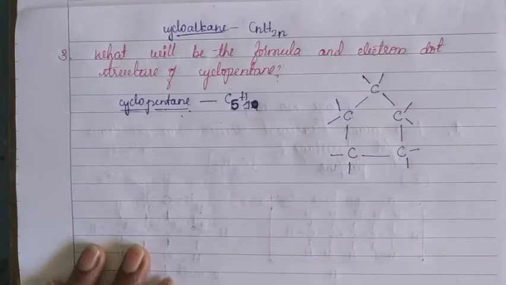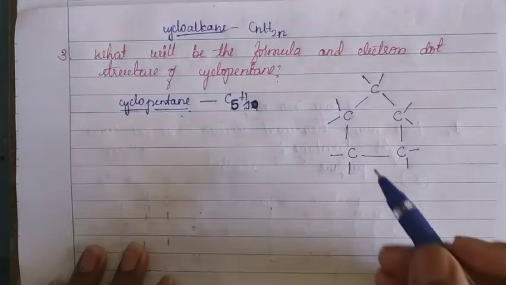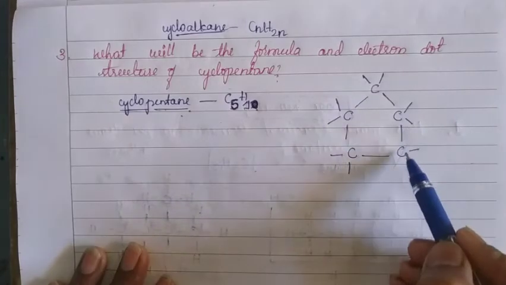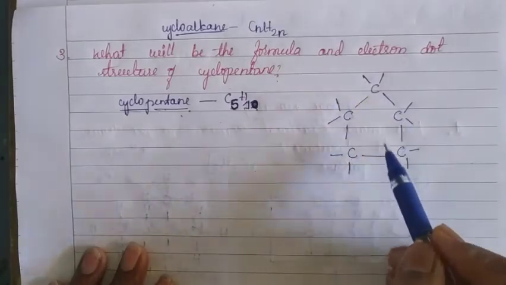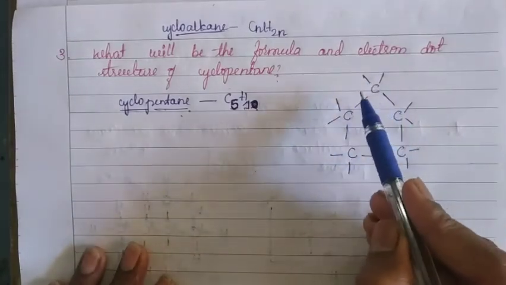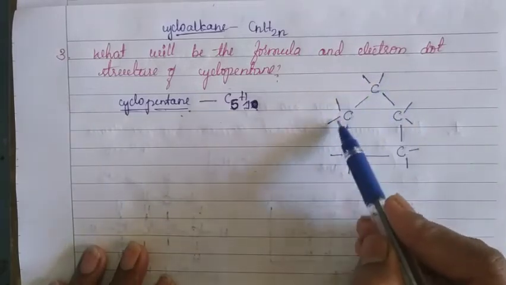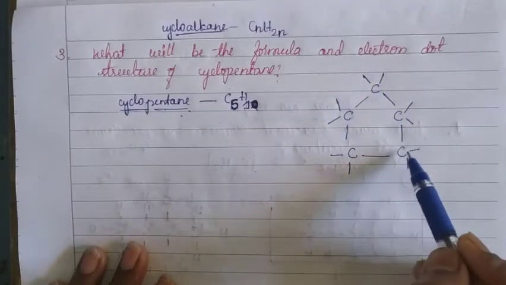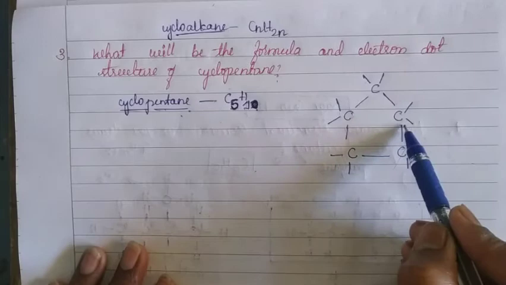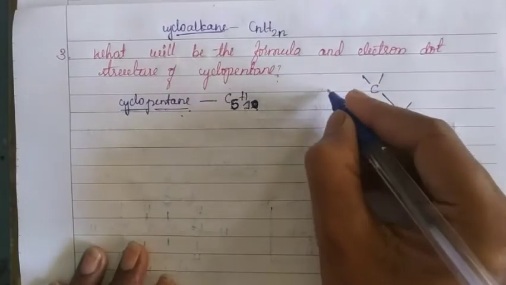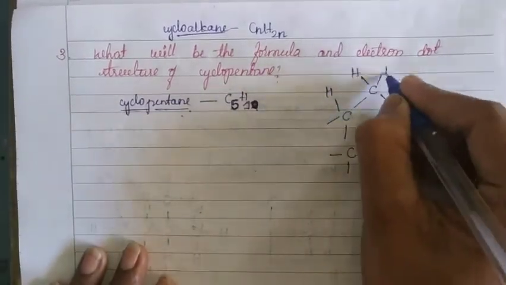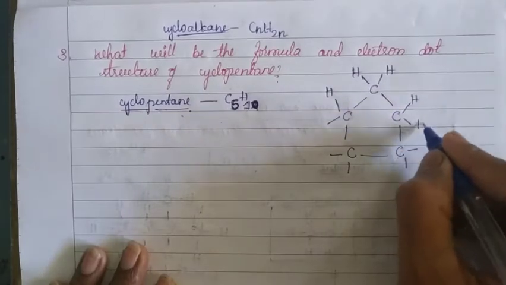Children, first let us draw the structural formula for cyclopentane. After that, we will go to the electron dot structure. Now arrange 5 carbon atoms like this. Each carbon atom maintains 4 bonds. You know that carbon is a tetravalent atom. Now put hydrogen for each bond.